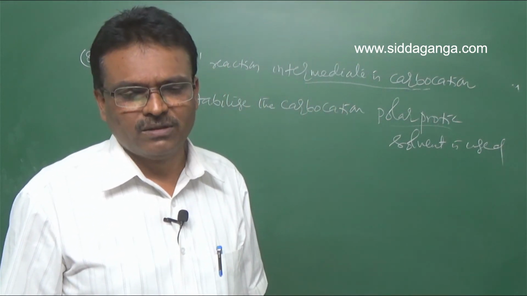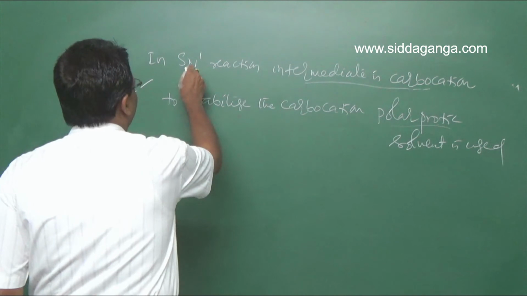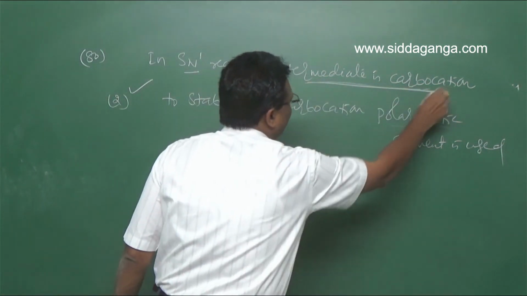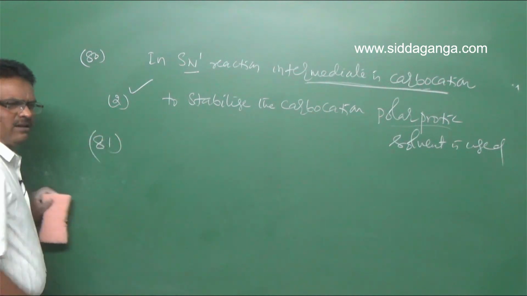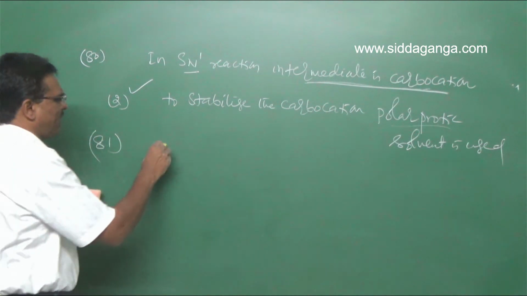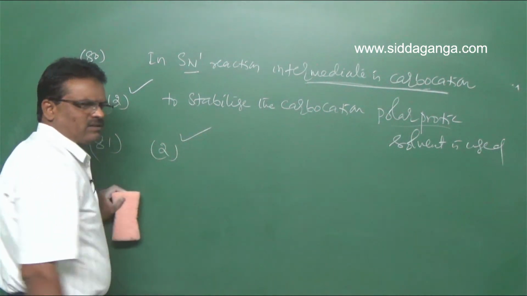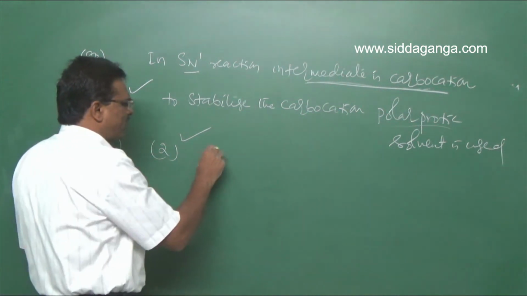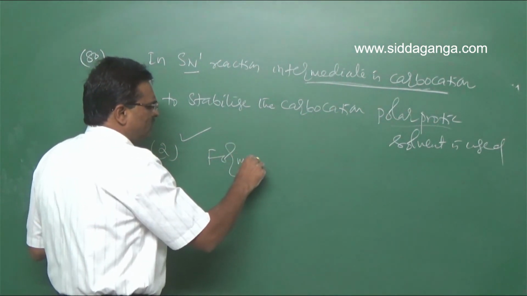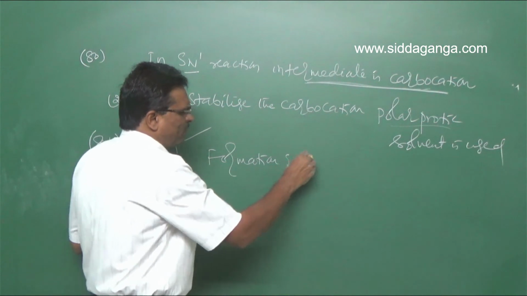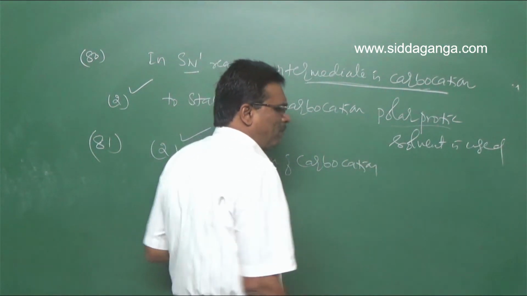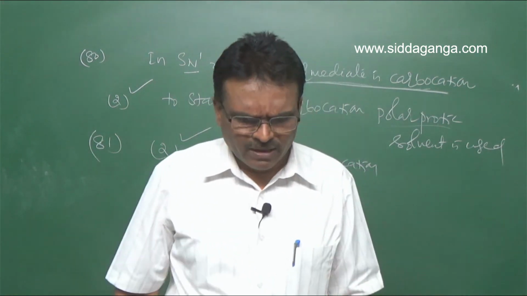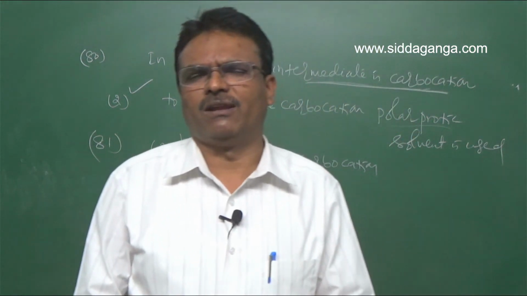In SN1 reaction, the intermediate carbocation is formed. So therefore, for the question number 81, the second one is correct, formation of carbocation. But in SN2, 100% inversion is possible.